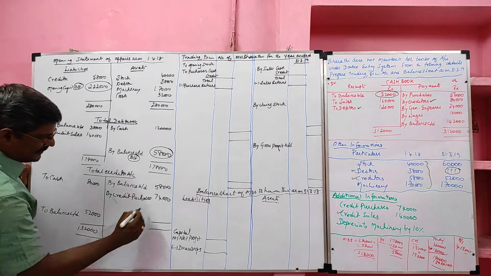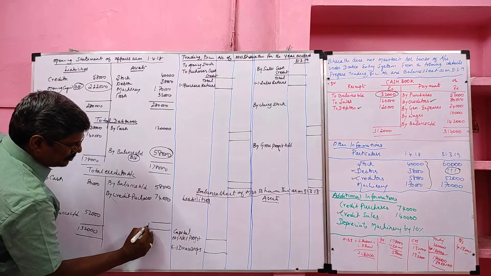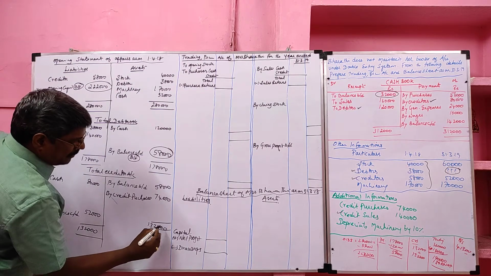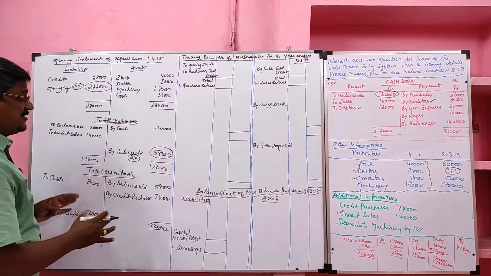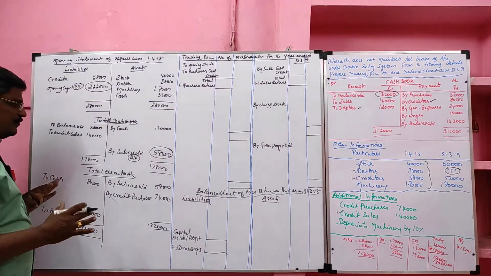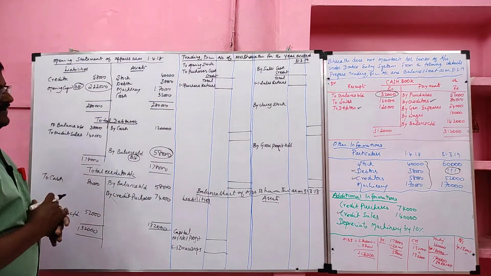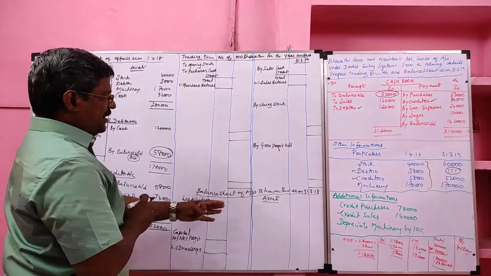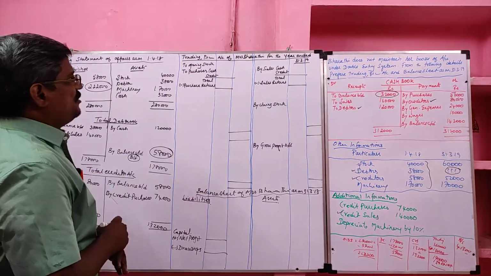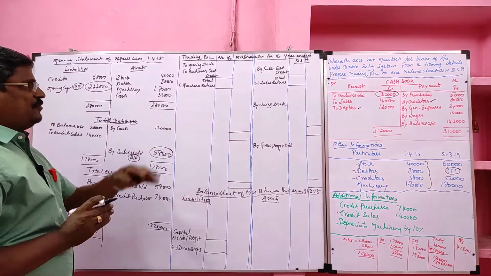Debit side total 1,32,000, credit side total also 1,32,000. In this case, the total creditor account information is all given, so we need not find anything relating to the creditor account. Then we are going to prepare the trading profit and loss account and balance sheet. Before preparation, we have to draw the format.